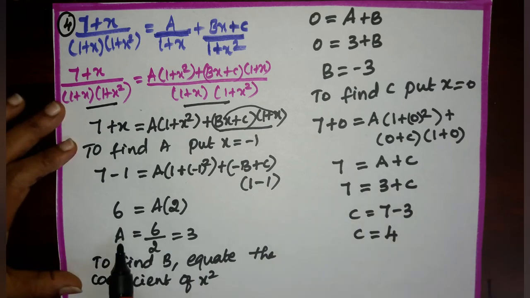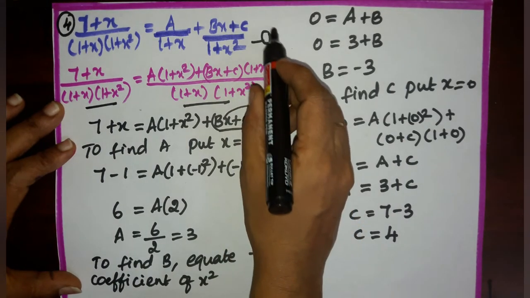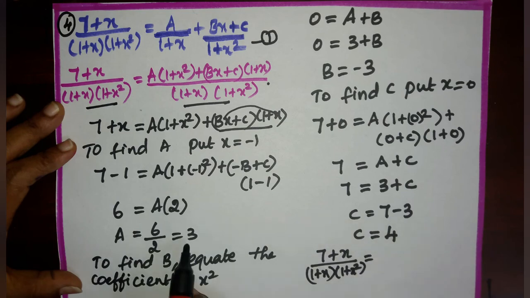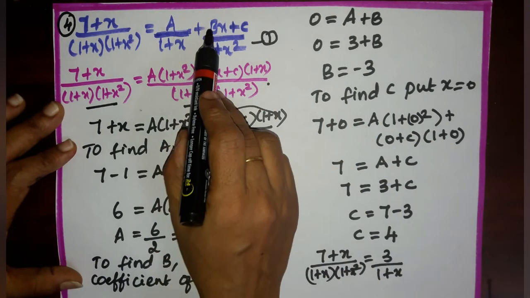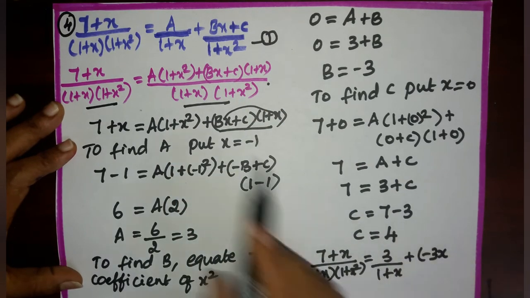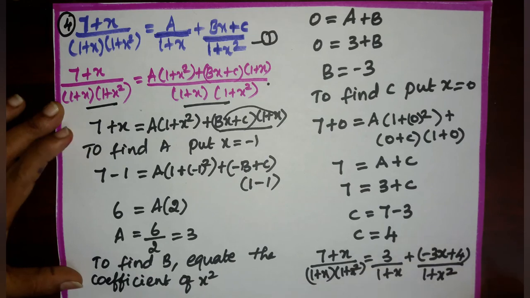Now substitute the value of a, b, c in number 1 equation. Then we get (7 plus x) by (1 plus x) into (1 plus x square), which is equal to, the value of a is 3. Then we get 3 by (1 plus x). The value of b is minus 3. Minus 3 into x is minus 3x. The value of c is 4, plus 4 by (1 plus x square).